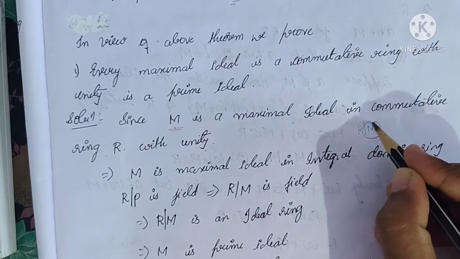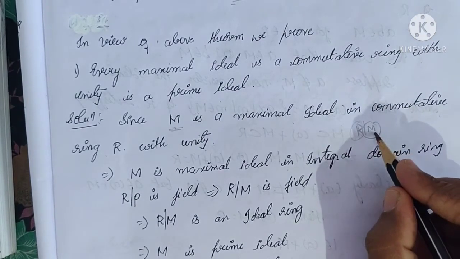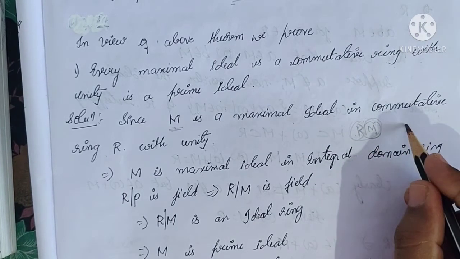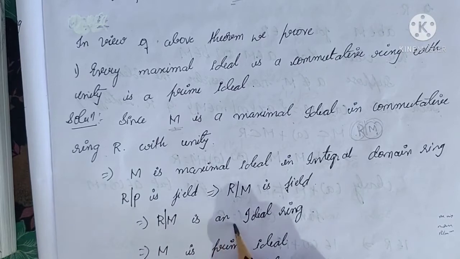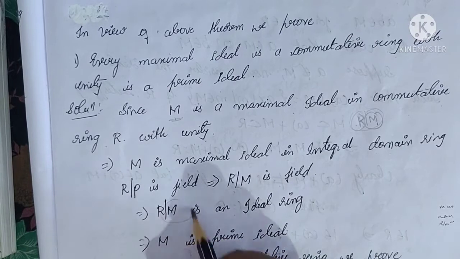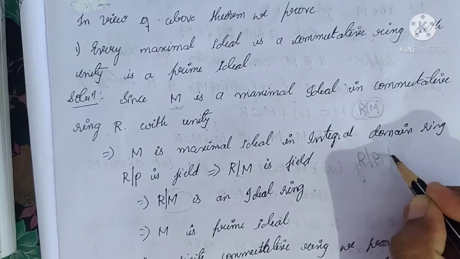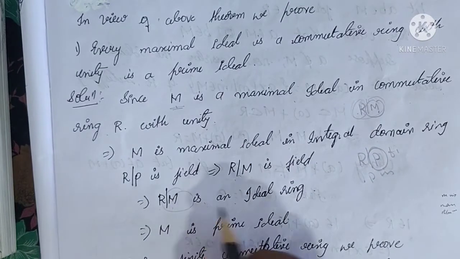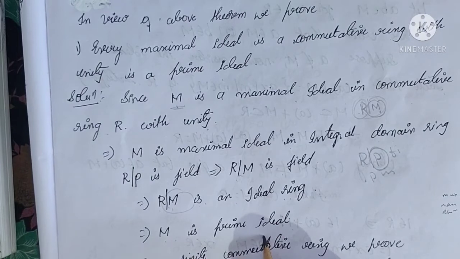M is a maximal ideal in the commutative ring with unity R. Therefore, there exists a quotient ring R/M. This quotient ring is a field. That is, R/M is a field. R/M is a field means R/M is an integral domain. R/M is an integral domain means M is called a prime ideal, because by the above theorem R/P is an integral domain means P is a prime ideal. In place of P here M is there. Therefore R/M is an integral domain. Therefore M is a prime ideal.